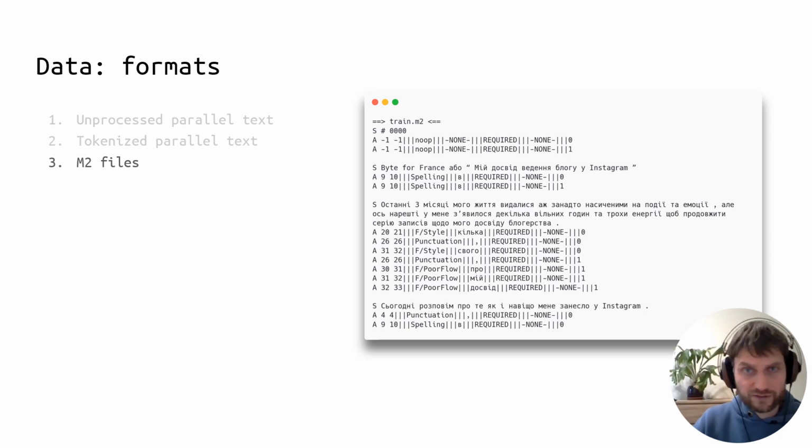This format is commonly used in grammatical error correction tools and other shared tasks. In particular, it's used by Errant, which is a program that computes evaluation metrics. Participants were free to pick whatever format worked better for them. However, we evaluate results on tokenized data, and to help participants, we provide them with a tokenization and evaluation script.